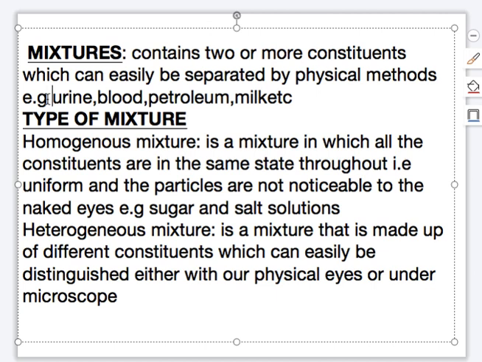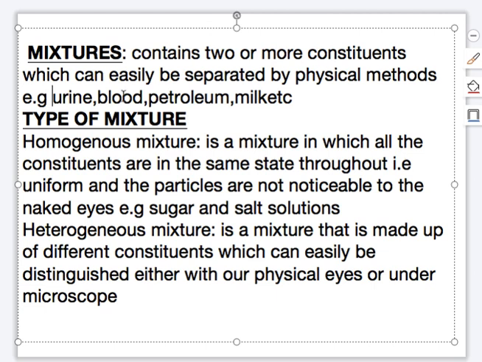Another example of mixture is blood, because blood contains white blood cells, red blood cells, plasma, and platelets. So blood is a mixture.